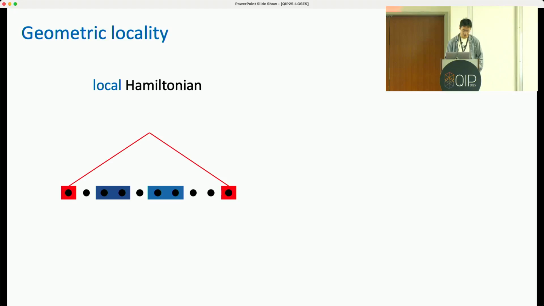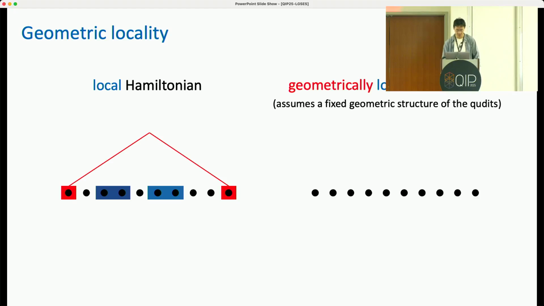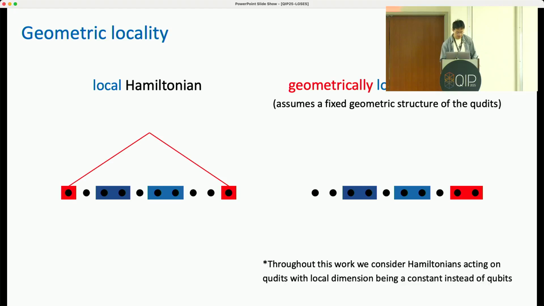So we have this stronger notion of geometrically local Hamiltonian, where we require that each term of the Hamiltonian can only act on a constant number of neighboring qubits. And as a disclaimer, in this work, whenever we talk about Hamiltonians, we use the qudit model instead of qubits, where the local dimension is not 2, but some relatively large constant.